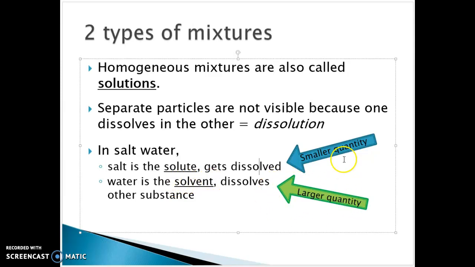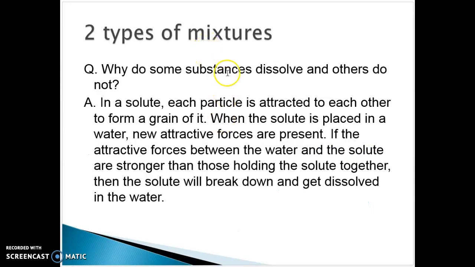It's going to have a larger quantity. Solute is a smaller word. It's going to have the smaller quantity. The solute is what is getting dissolved into the other substance. Okay, so that's going to be a key distinction. I'm going to ask you questions about that as we go.